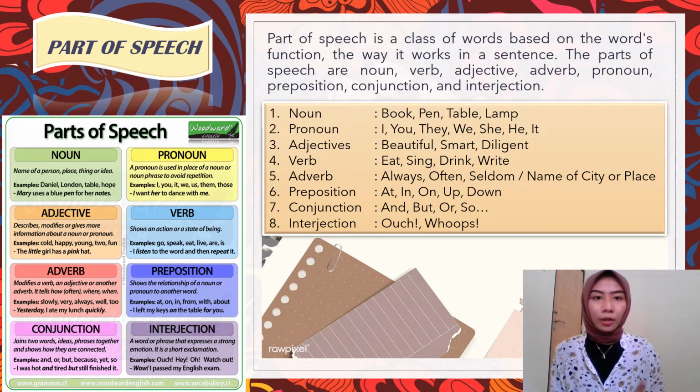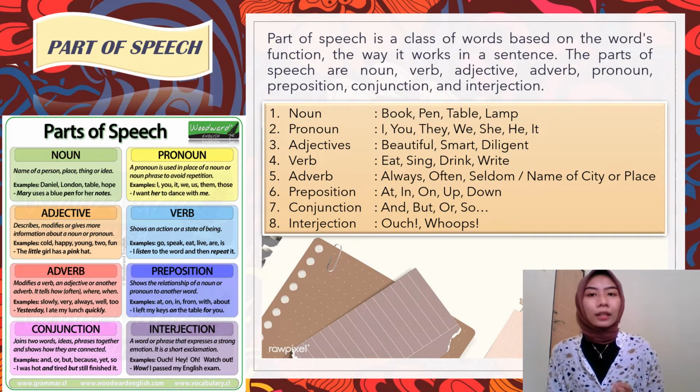Fourth, verb. What is verb? We usually hear about verb, transitive verb, or maybe intransitive verb. What is verb? Verb shows an action or a state of being. Eat, sing, drink, write, swim.